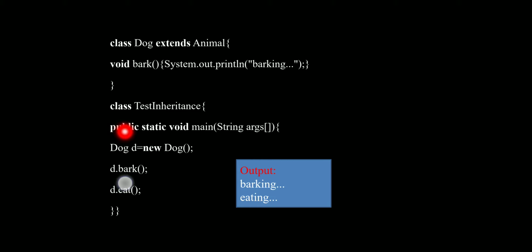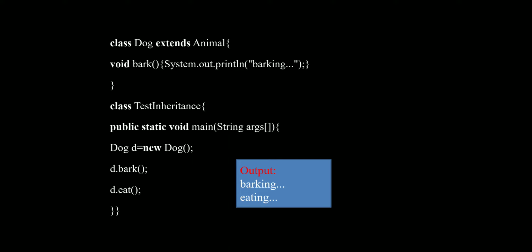Again I am going to write another class, that is TestInheritance. In this we are going to write a main method, that is public static void main. In this we create a d object with the new keyword. With that object I am calling the bark method and the eat method. The output is, the first one is barking, second one is eating.